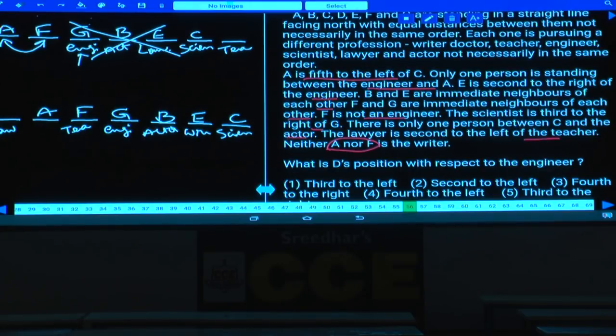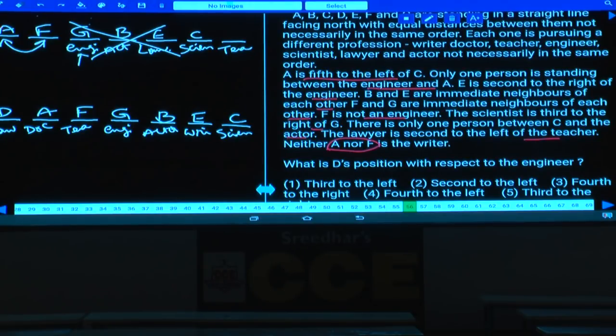If E is the writer, then lawyer, teacher, engineer, actor, writer, scientist, done. Then who is the person left over here? Doctor. And who is the doctor here? A is the doctor. As A is the doctor, then among A, B, C, D, D is the person left over and D is the lawyer. Done with this? Yes. What is the final arrangement here? D, A, F, G, B, E, C: lawyer, doctor, teacher, engineer, actor, writer and scientist.